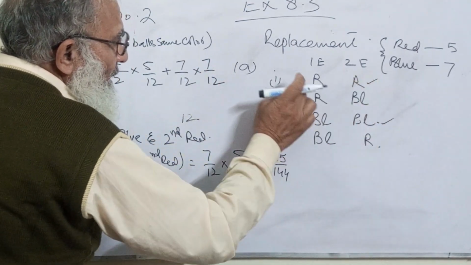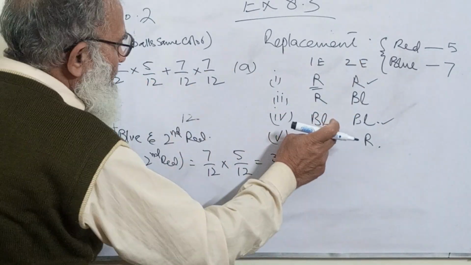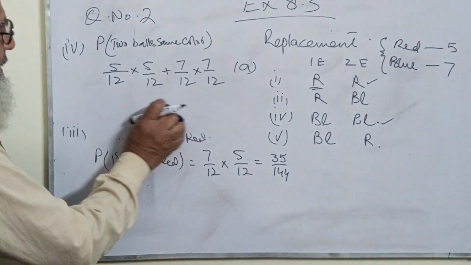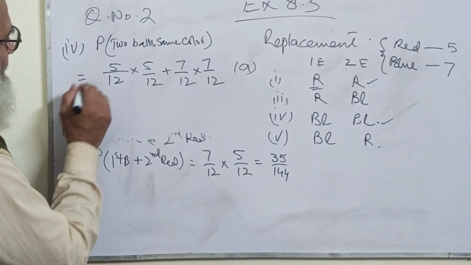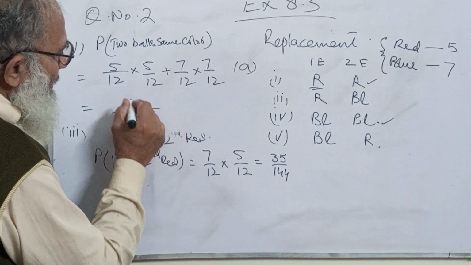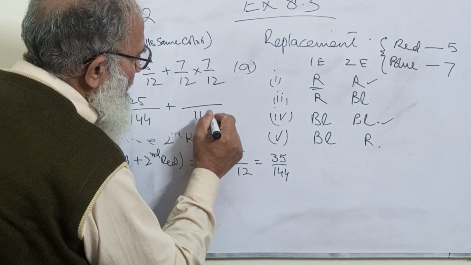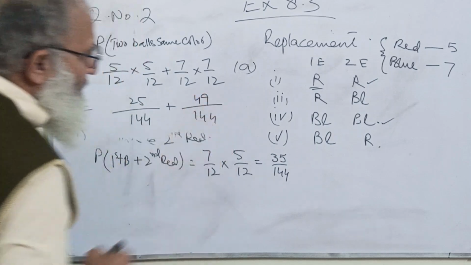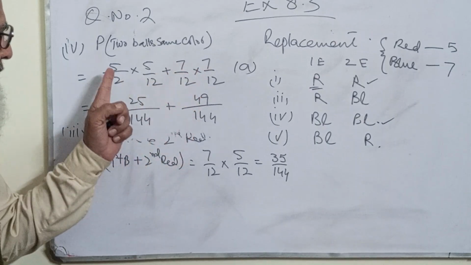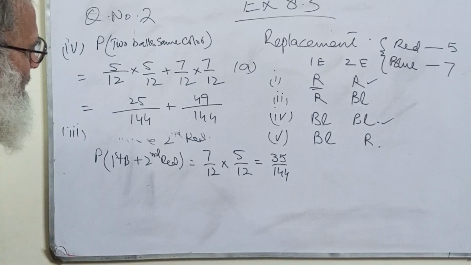From here it is 5 upon 12, 5 upon 12, and from here it is 7 upon 12 and 7 upon 12. Okay, now just simplify this. It will become 25 upon 144 plus 49 upon 144. Understand? 7 times 7 is 49, 5 times 5 is 25, and 12 times 12 is 144 in both cases.